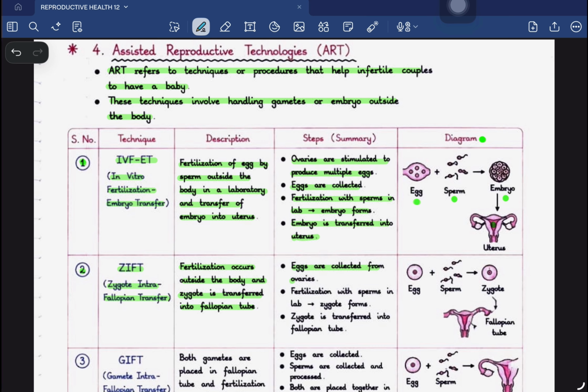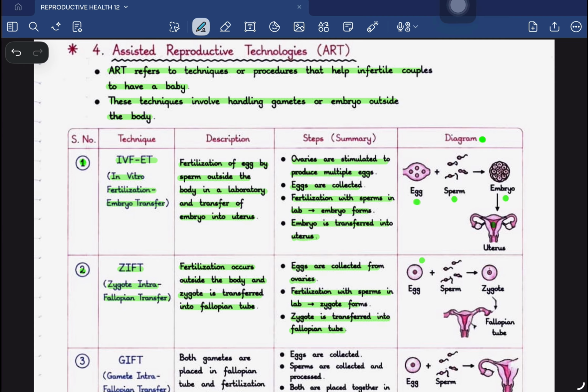How is it done? Eggs are collected from the ovaries. Fertilization with processed sperms is done in the lab, and a zygote is formed. In the previous condition, after the formation of the zygote, it was allowed to grow till embryo, but in this condition, the zygote is transferred directly to the fallopian tube.